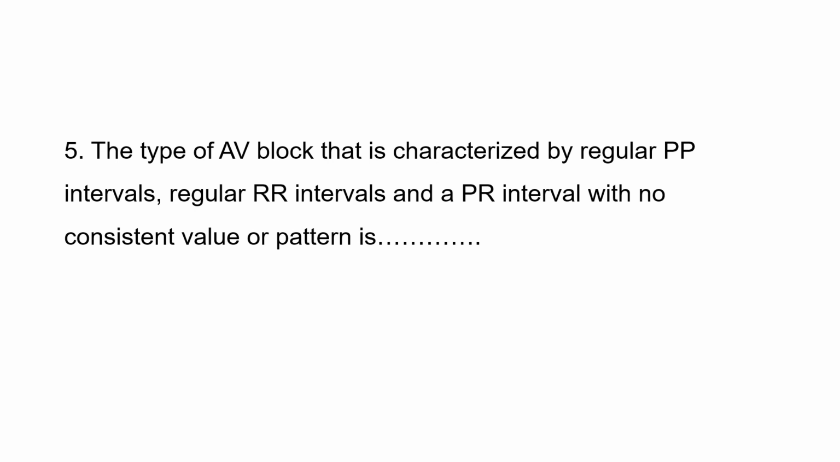So what is that type of AV block known as? That is complete AV block. In complete AV block, there is complete dissociation between atria and ventricles and there is no synchrony. Okay, so in order to bring synchrony, we implant pacemakers in this type of patients.